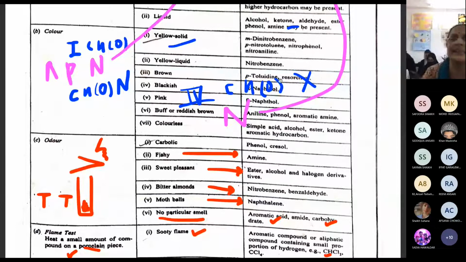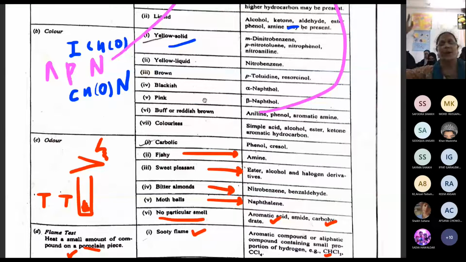Understanding? If it is blackish in color, then alpha naphthol, and beta naphthol color is also, because mostly we get beta naphthol for organic spotting, right? And then the next one is buff or reddish buff. And if it is colorless, it is a big list: simple acids, alcohol. So if it is colorless, chances are that you have a compound from this list. Clear? After that, odor.